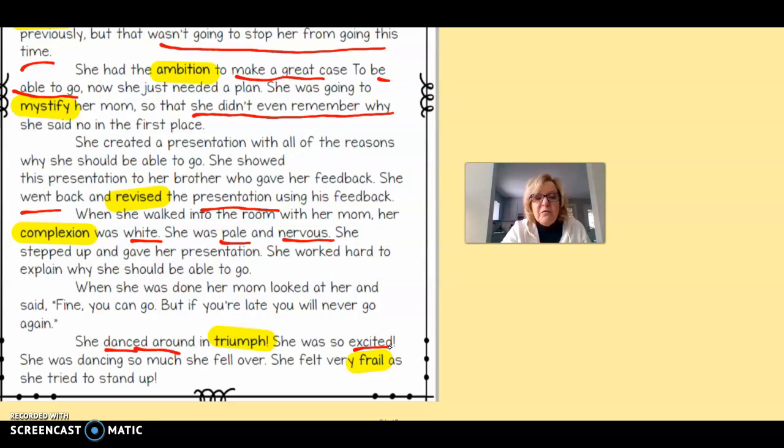She felt very frail as she tried to stand up. So she tried to stand up, so frail, weak, unstable. So we are going to be continuing to look at context clues.